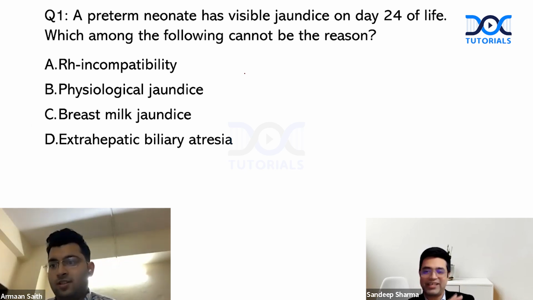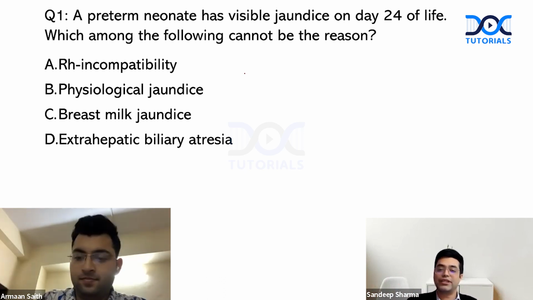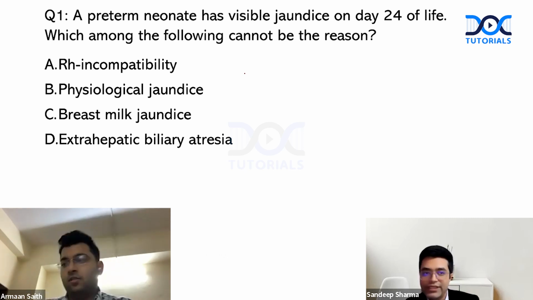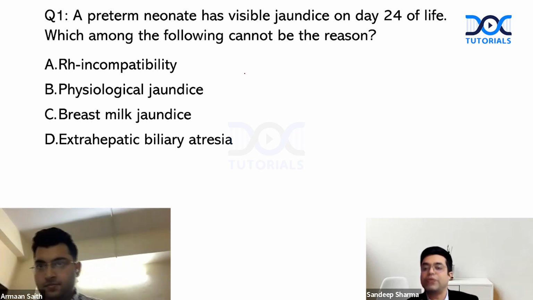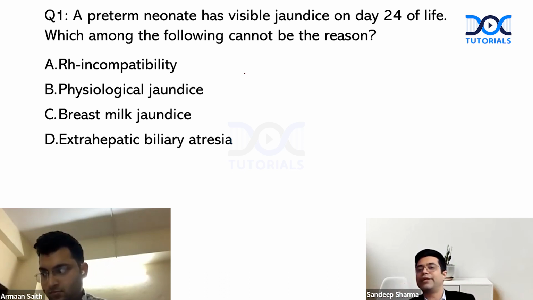Okay, it's fine. You have answered it absolutely right. The answer is physiological jaundice. Physiological jaundice, by definition, will not persist beyond 2 weeks in term and beyond 3 weeks in preterm. This is a preterm child. Any jaundice beyond 21 days in a preterm will always be pathological. And you need to find the reason for that. It can be RH incompatibility, it can be breast milk jaundice, it can be extrahepatic biliary atresia.